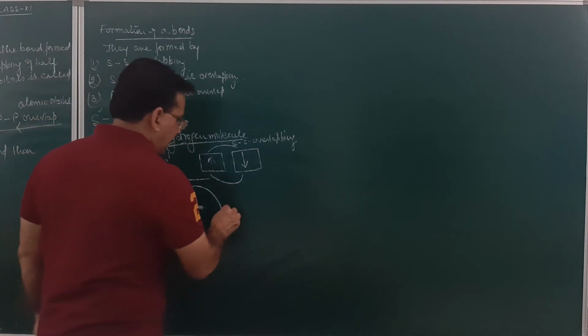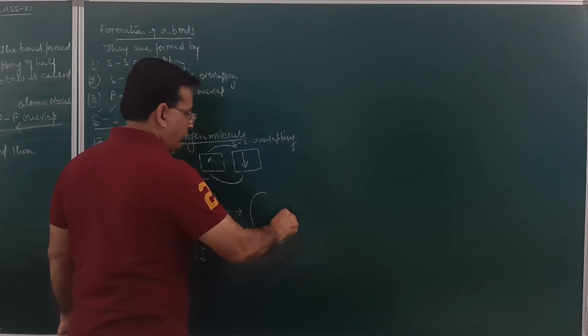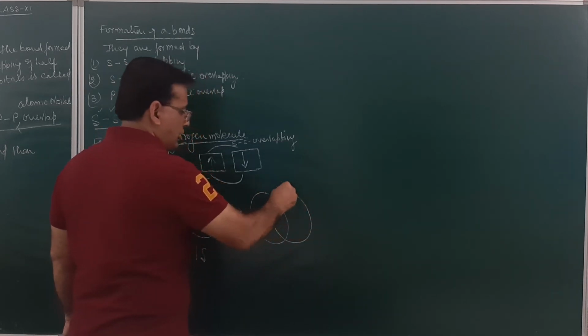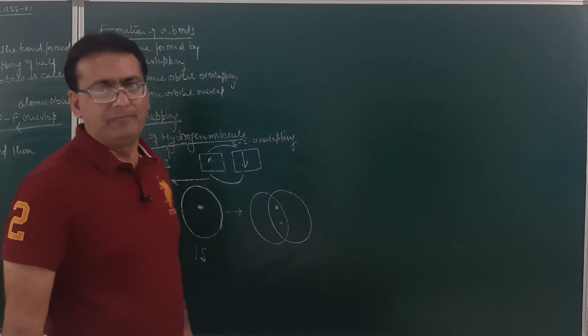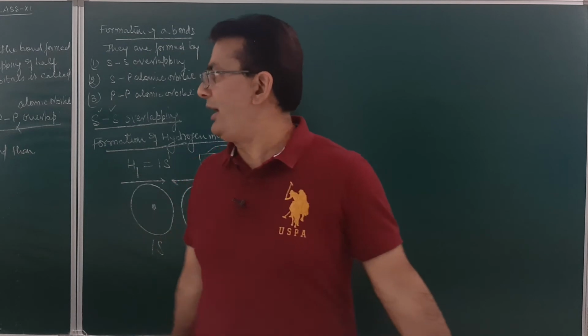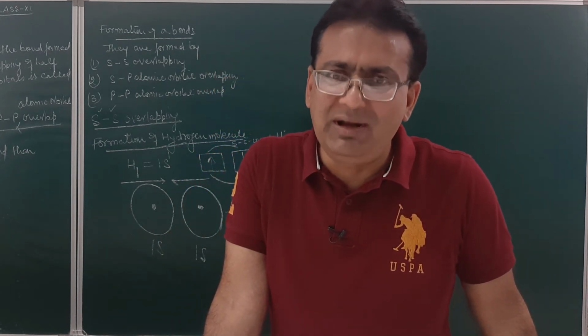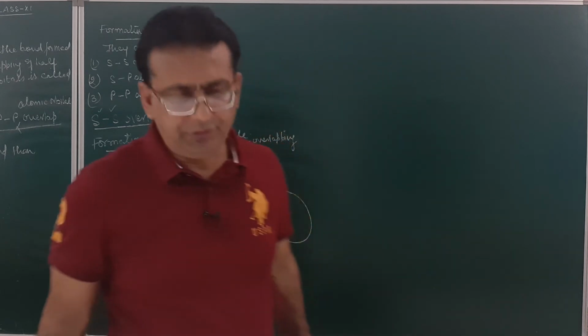And when they undergo head-on overlapping, it will result in the formation of an overlapping region where the electron density will be maximum. So, one more point you may add in the postulates: the maximum electron density will be in the overlapping region. Is it clear?